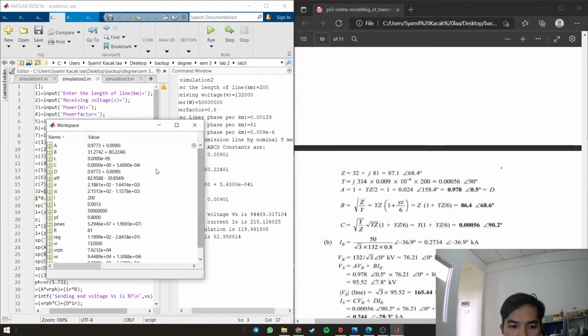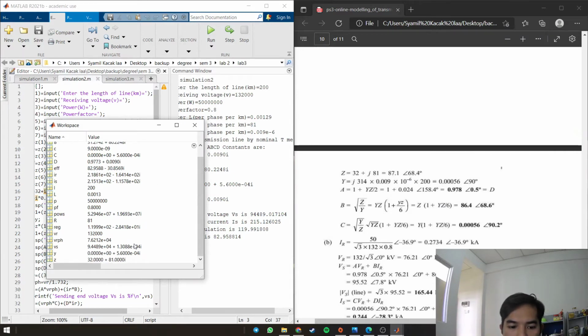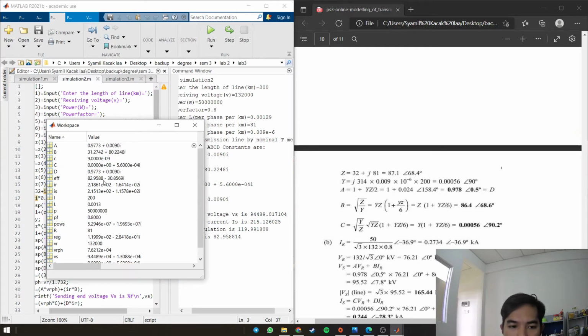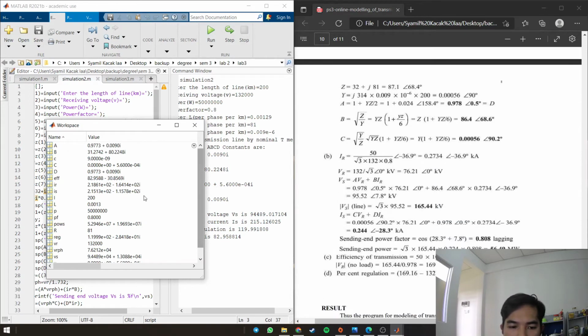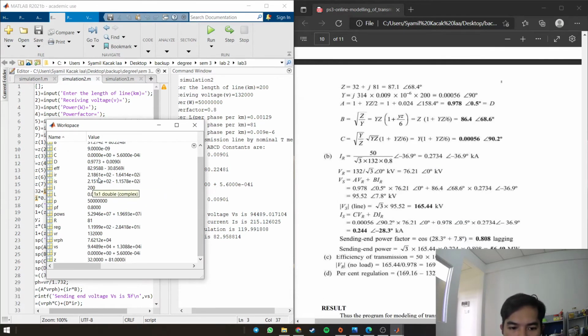So for the Z, this one is Z, and then Y is this one, and A, B and C. Okay, for the IR, we got 2.1861 E plus 02 minus 1.6414 E plus 02 i. In the manual, we got 0.2734 angle negative 36.9 degrees kA.